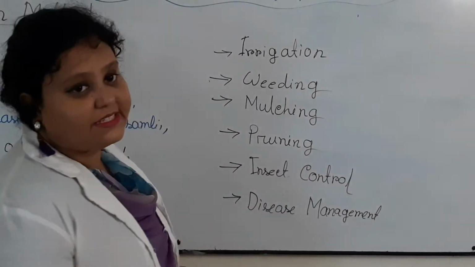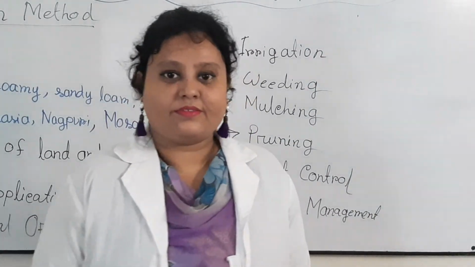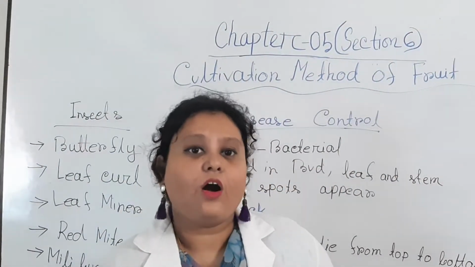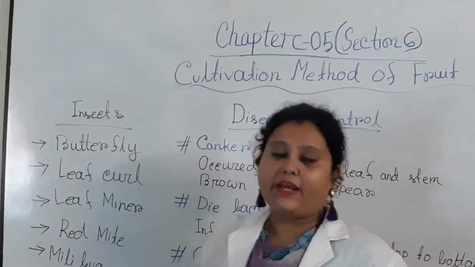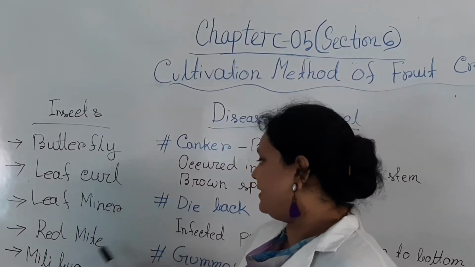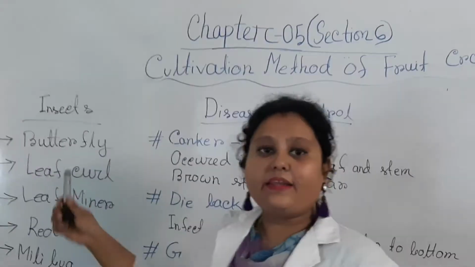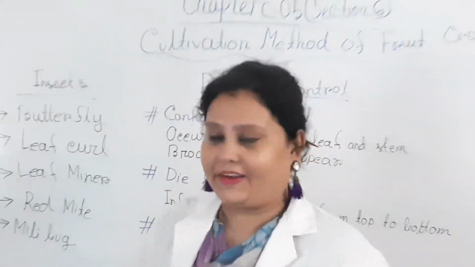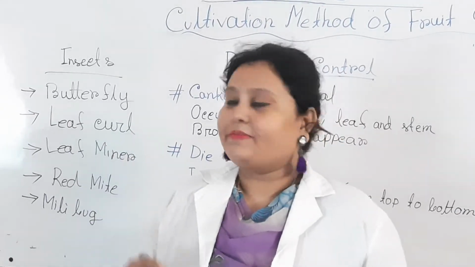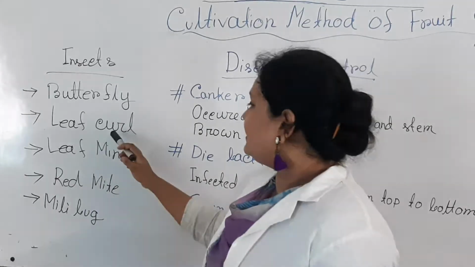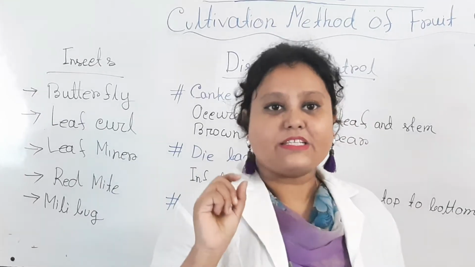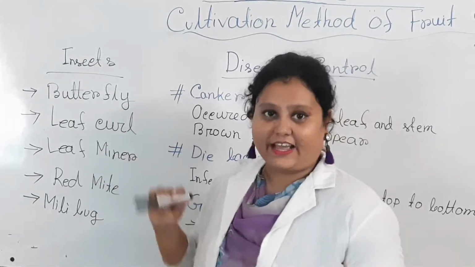Then insect and disease management. Now the diseases and insects which attack during orange cultivation. The main and popular insects during orange cultivation are butterfly, leaf curl, leaf miner, red mite and mealybug. Mainly this butterfly is called lemon butterfly. This butterfly attacks before the flowering stage, and leaf curl insects mainly attack the fruit, mainly when small fruit appears.